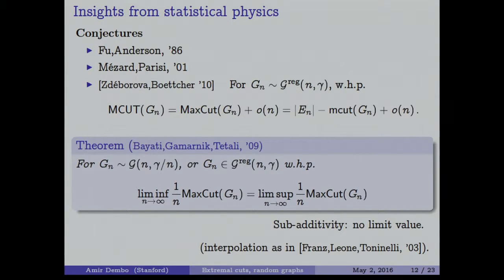And the method that they employed is using subadditivity, which means that there is no limit value provided. Right? So it's a method that says that there is a limit without ever committing to the value of the limit. And the idea of Bayati et al. is that they were using the same idea of interpolation as done by Franz, Leone, and Toninelli before, on problems more in statistical physics flavor, and extended it to many problems of interest in computer science, in particular the